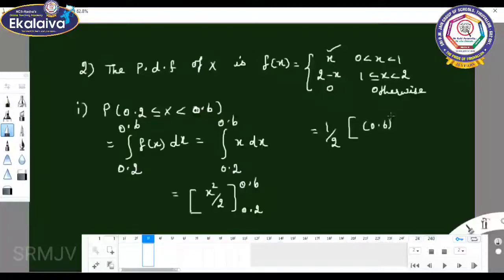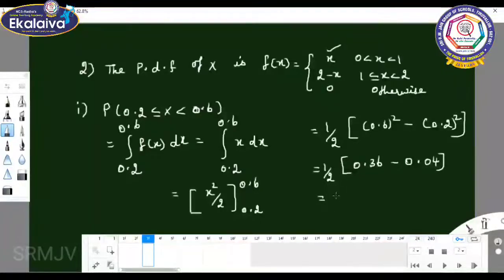Upper limit minus lower limit: 1 by 2 into 0.6 whole square, that is 0.36, minus 0.04.